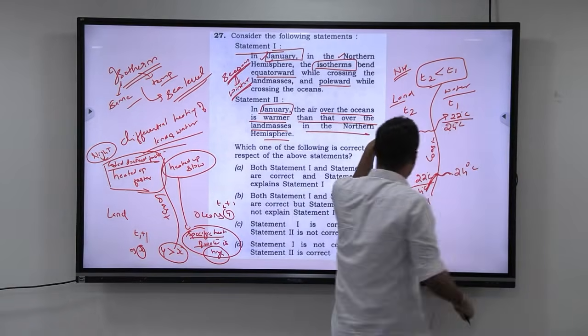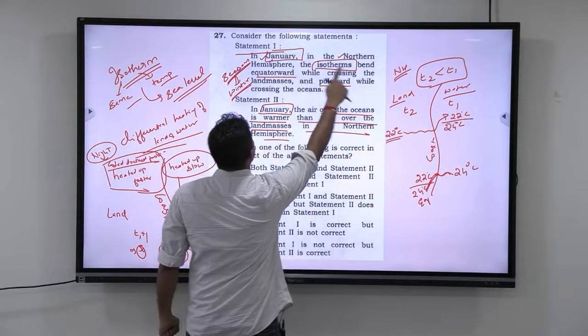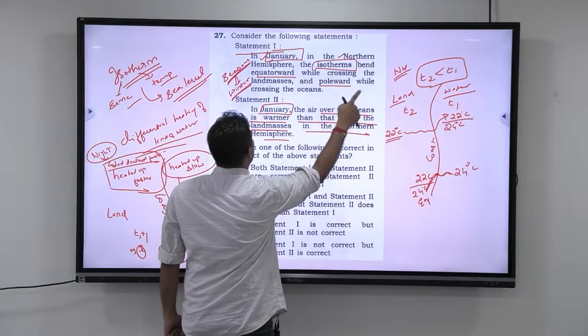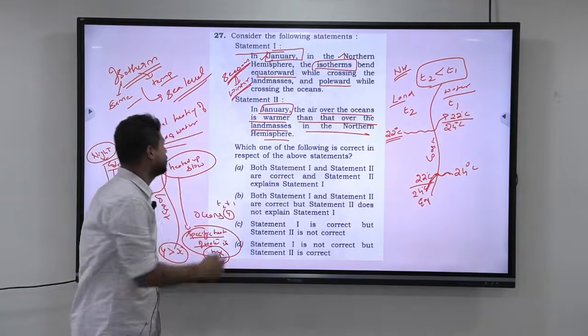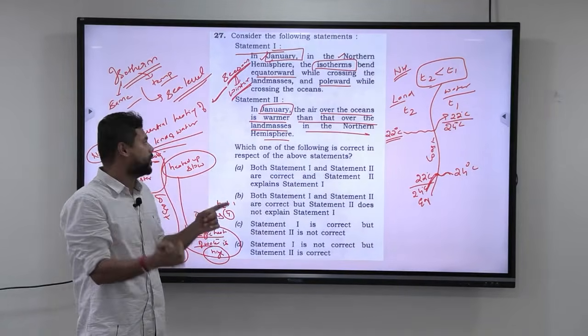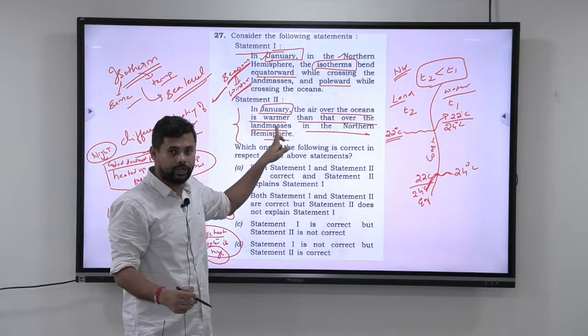The isotherms on crossing the oceans will turn towards the poles. So in January, in the northern hemisphere, the isotherms bend equatorward while crossing the land masses and poleward while crossing the oceans. Look at this. This statement is correct. Why is this entire thing happening? It is because of this only. In January, the air over the oceans is warmer. Look at this.